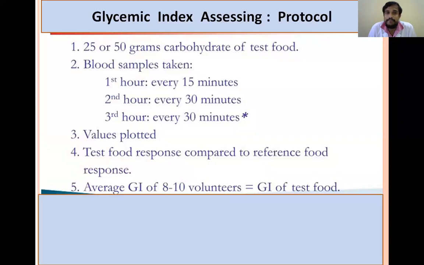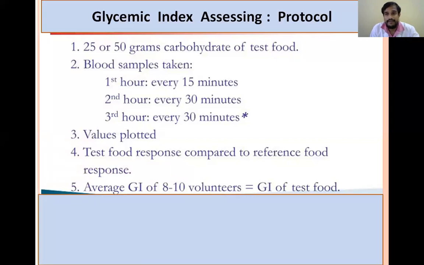So all these samples, that means 4 plus 2 plus 2, 8 samples, are taken, and the blood glucose levels are assessed in these samples. And all the samples are plotted in a graph, the y-axis being the values of the blood glucose levels and the x-axis being the time interval. We'll plot a graph.